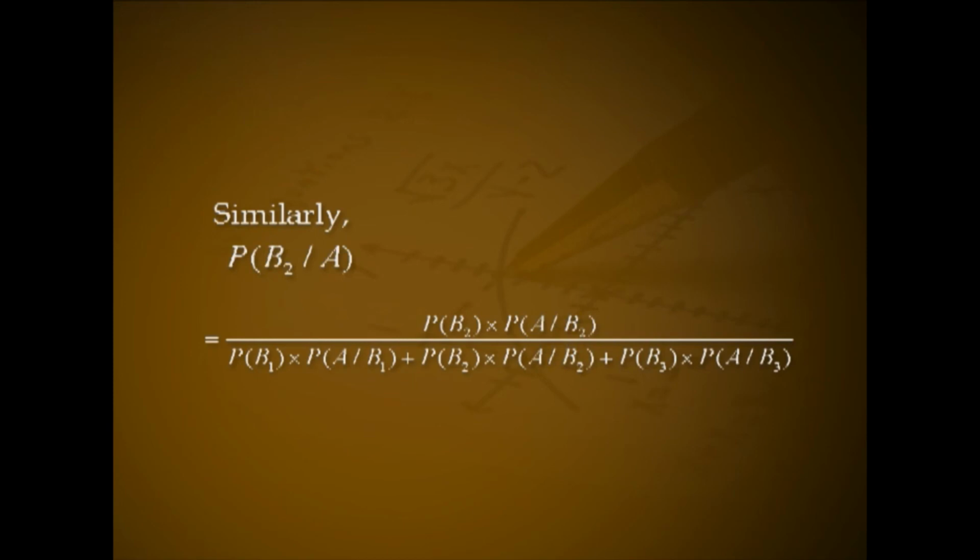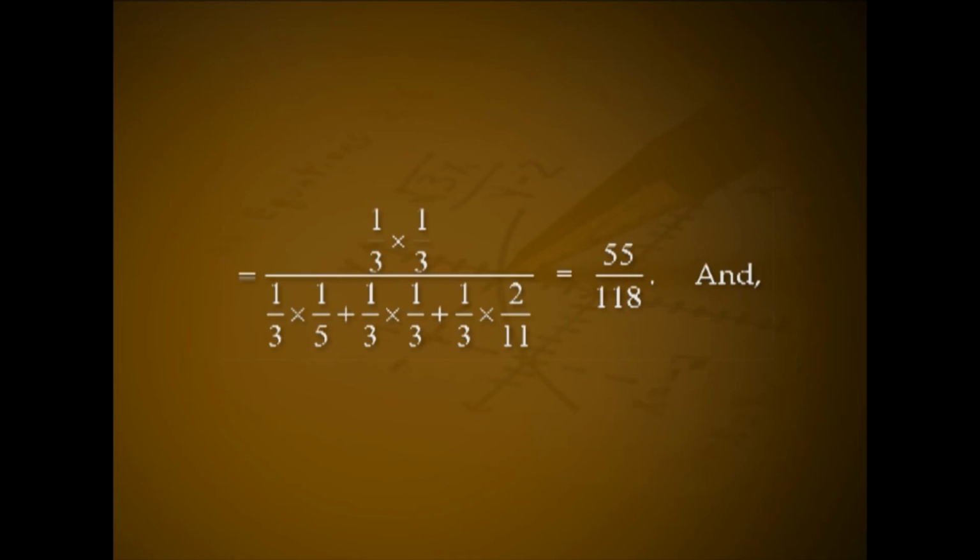Similarly, P of B2 given A equal to P of B2 into P of A given B2 divided by P of B1 into P of A given B1 plus P of B2 into P of A given B2 plus P of B3 into P of A given B3, which is 1 by 3 into 1 by 3 divided by 1 by 3 into 1 by 5 plus 1 by 3 into 1 by 3 plus 1 by 3 into 2 by 11, that is 55 divided by 118.